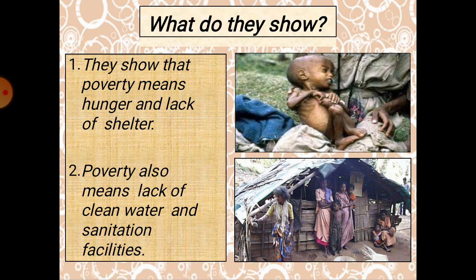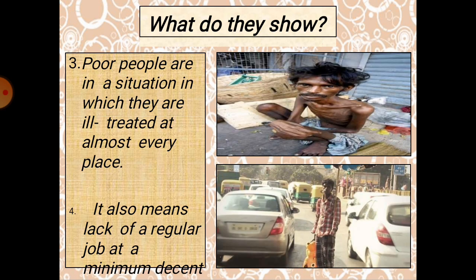These two are the first and foremost problems they have. Most people under poverty will definitely face hunger and not have proper shelter. People also lack pure water, proper drinking water is not available, and the area where they live does not have proper sanitation, and they do not even have sanitation of their own.